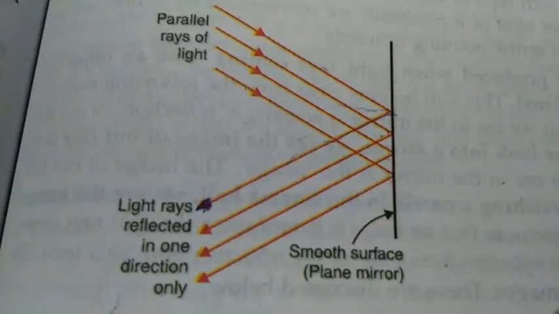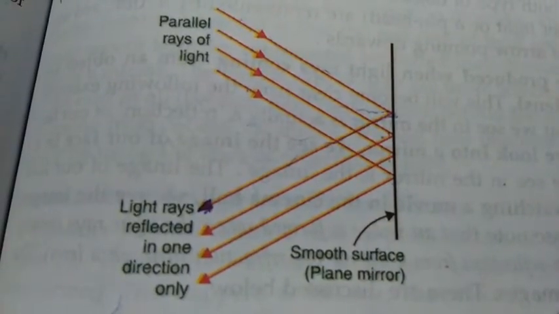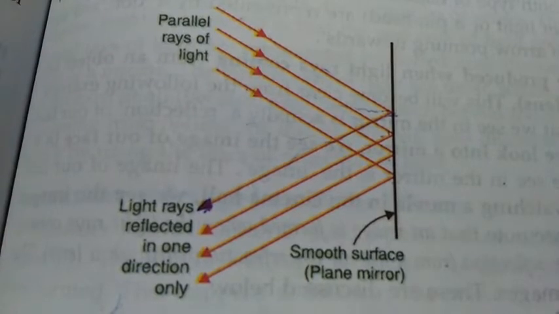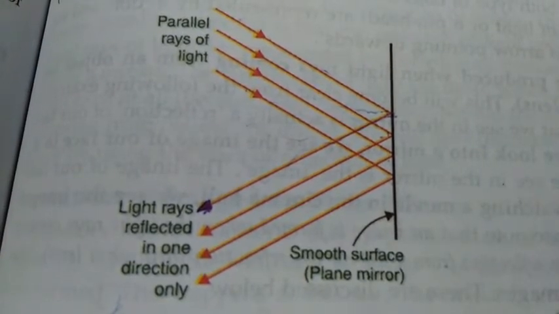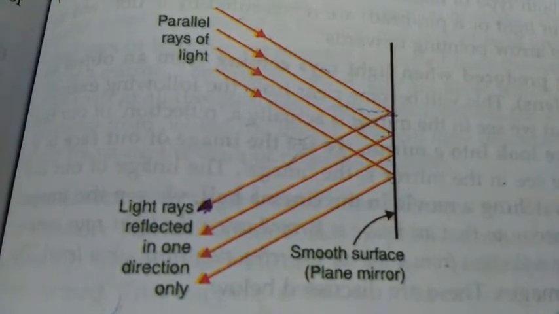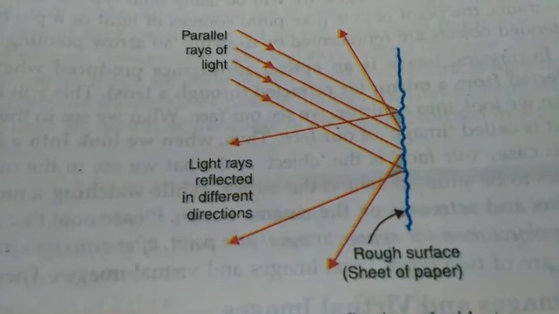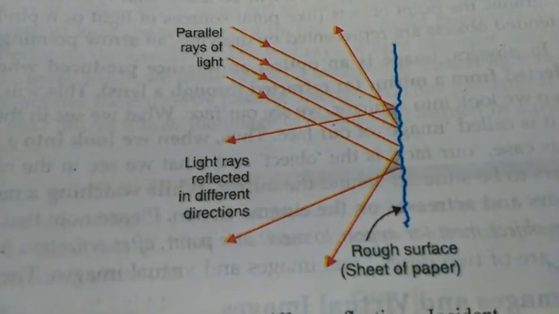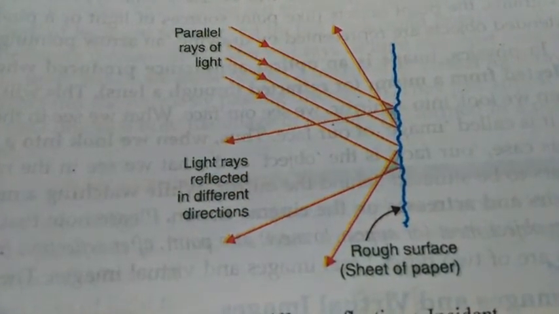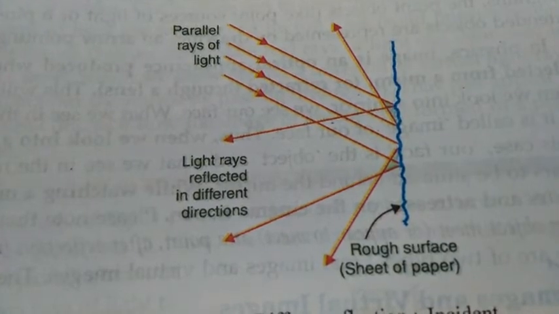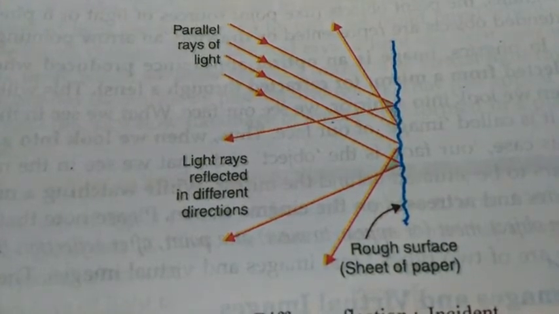In this case what happened? All the incident rays have the same value of I, so all the reflected rays also have the same value of R. That's why reflected rays are also parallel to each other. But in this case, all the incident rays have different values of I. For the first ray, angle I's value is different.